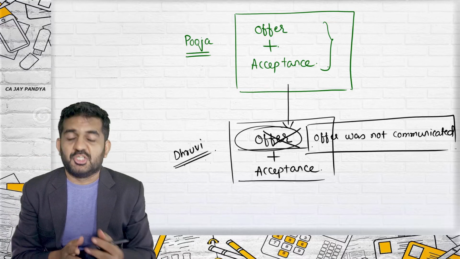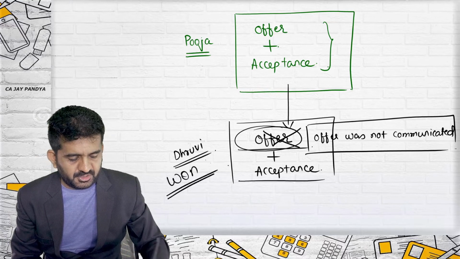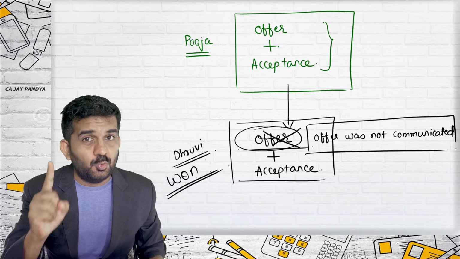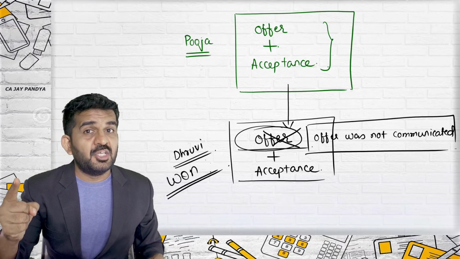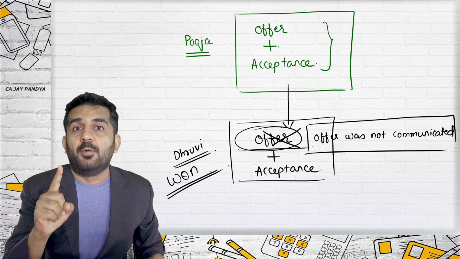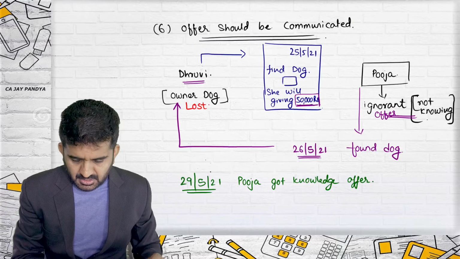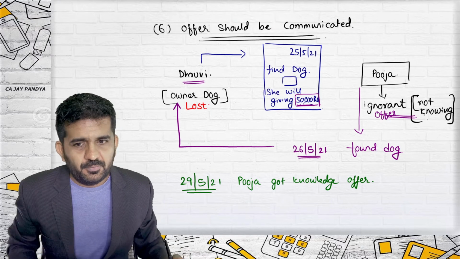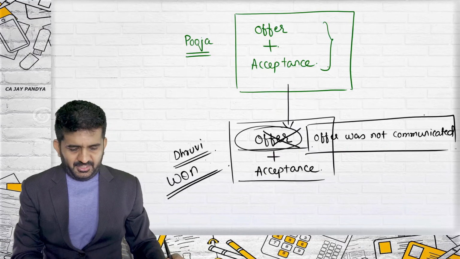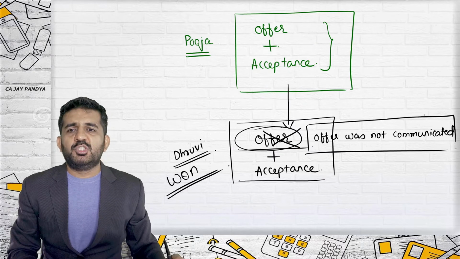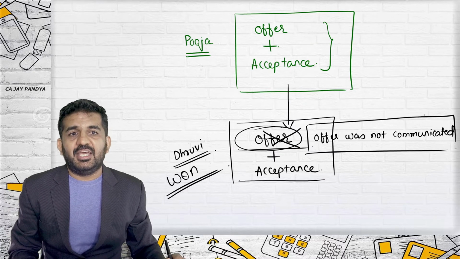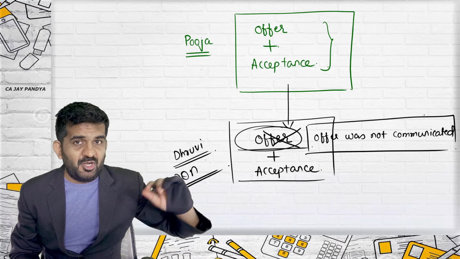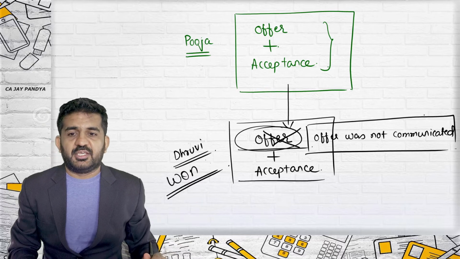The judge gave the judgment. Who won the case? Dhruvi won the case. And Pooja could not win the case because, as per the rules, an offer being given is not enough. It should be communicated before acceptance. Here it was accepted before communication, the answer is no. So let me ask some of you students, can you become the lawyer of Pooja and win the case for Pooja? I can do it. If she argued in somewhat different manner, Pooja might have won the case.